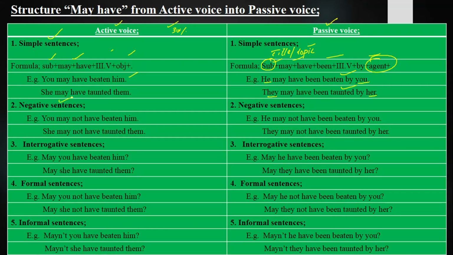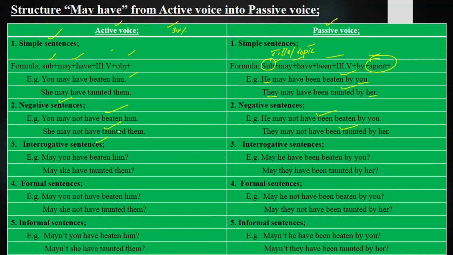Now, negative sentences, those sentences in which we deny the statement, reject the statement, and refuse the statement. You may not have beaten him. He may not have been beaten by you. She may not have taunted them. They may not have been taunted by her.